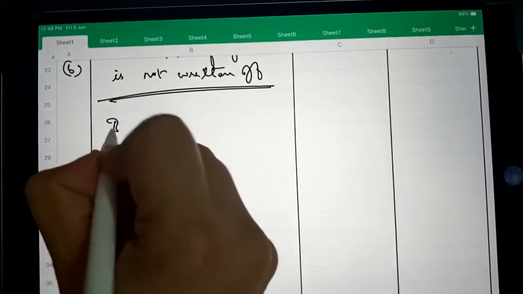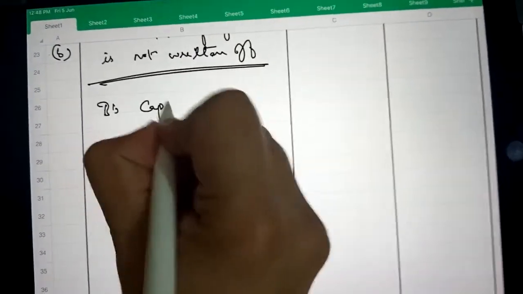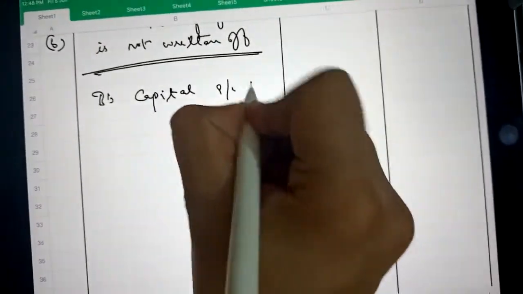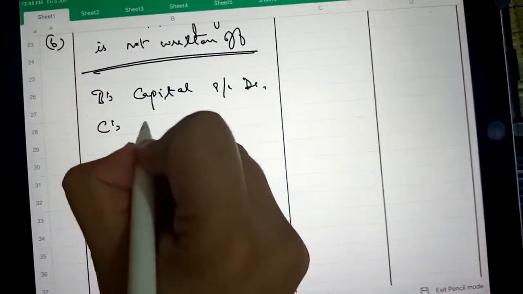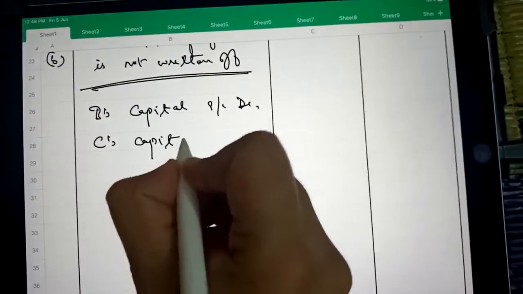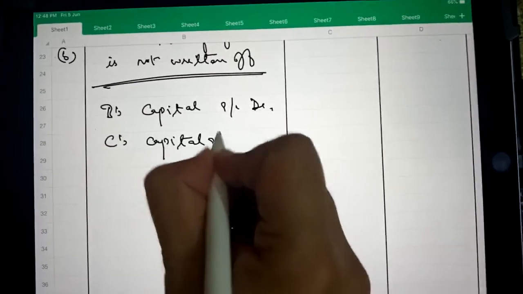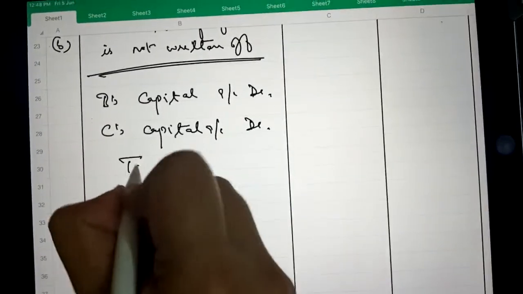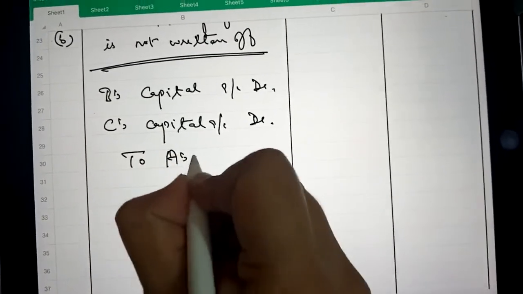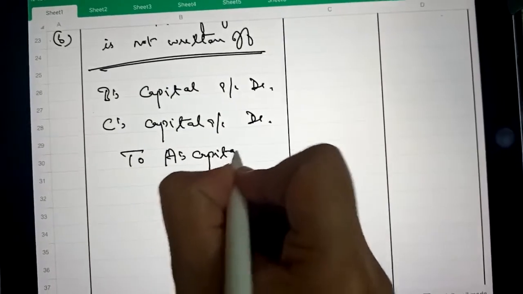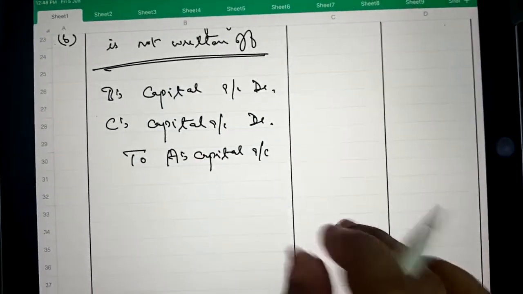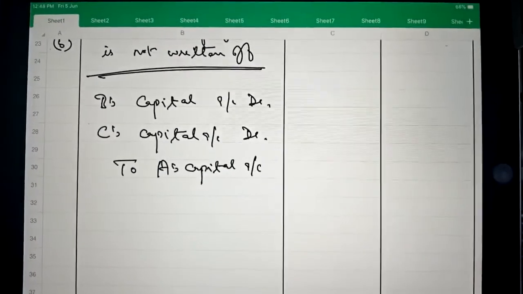So B's capital account debit, C's capital account debit to sacrificing partner, to A's capital account, and here the compensation payable will be calculated.